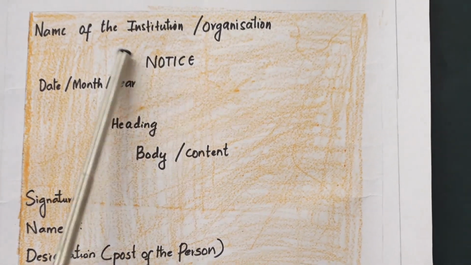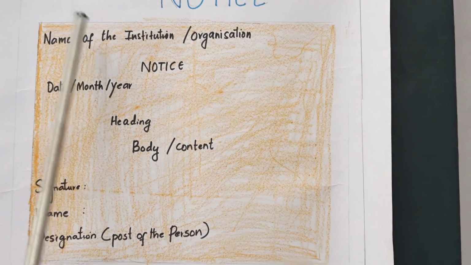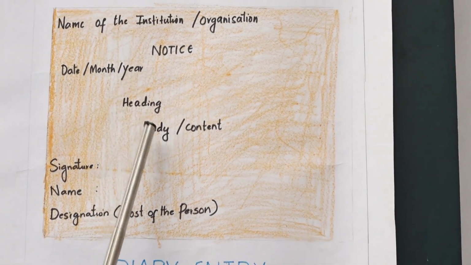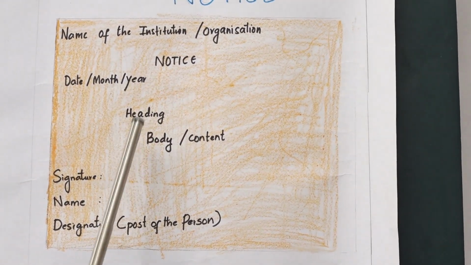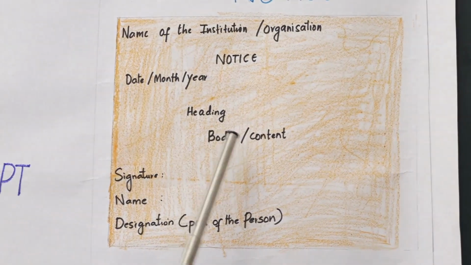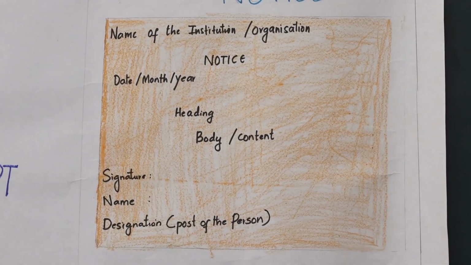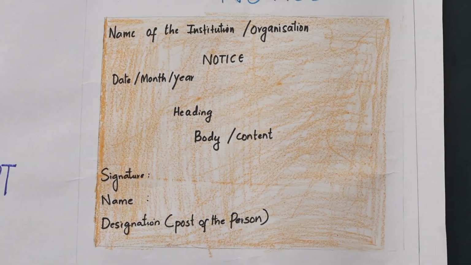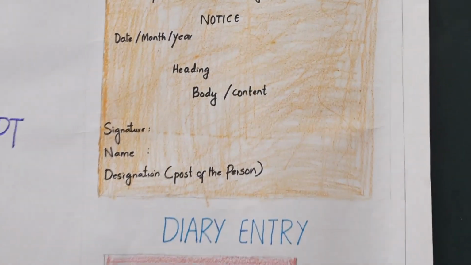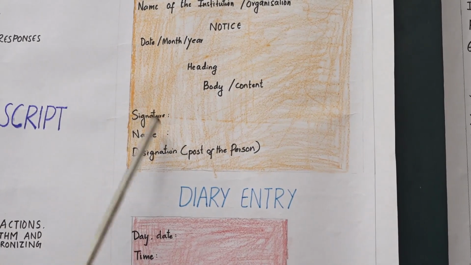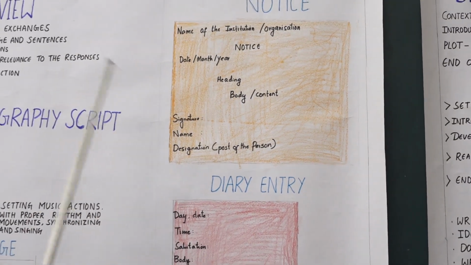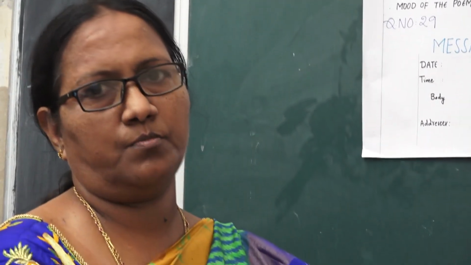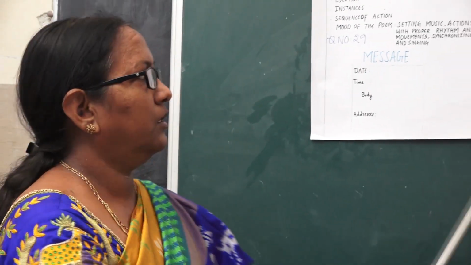Coming to the notice part, we give notification to allow the people who receive it to prepare and come to the occasion. For example, if we have an electrician competition in our school, our headmistress will give us a notification. That is called the notice. Why do they give notice well in advance? For us to prepare and come to the occasion.